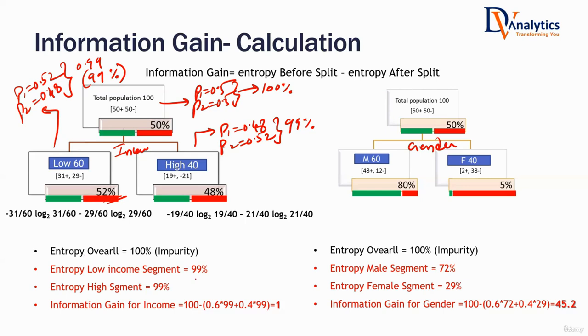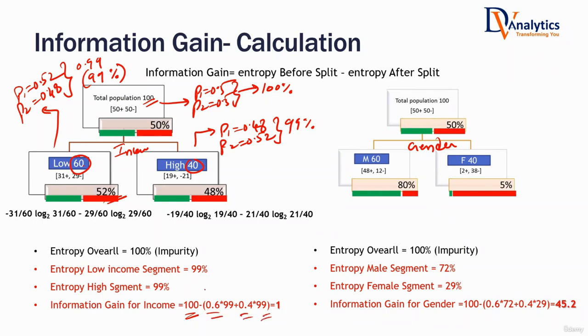Information gain for income variable is entropy before split, which is like 100%, minus weighted entropy after split. There are 60 records here out of 100, and only 40 out of 100. Can we give equal importance to both of them? We cannot. Sometimes there are 90 records here, 10 records there. No, I have to give weightage. So 0.6 into its entropy, 0.4 into its entropy.